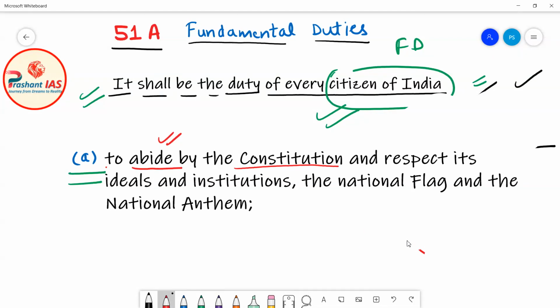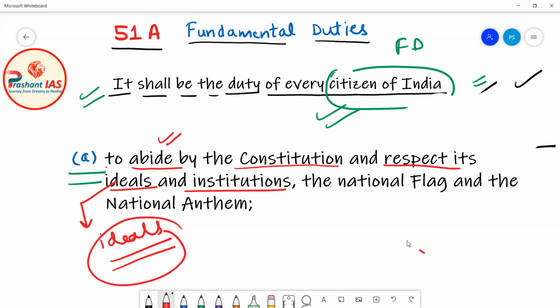Now, after that it is written, and respect its ideals and institutions. What does it mean to respect its ideals and institutions? It means that we, the citizens of India, have to respect all the ideals and norms set by the Constitution of India. Similarly, we have to respect all the institutions established by the Constitution of India.